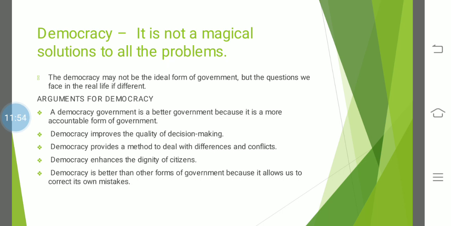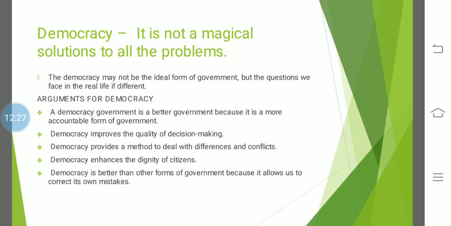Now, the first argument for democracy is that a democratic government is better because it is a more accountable form of government. Accountable means the rulers we choose are responsible to us. Democracy is better than other forms of government in responding to the needs of the people. The needs of the people are looked after by the government itself.